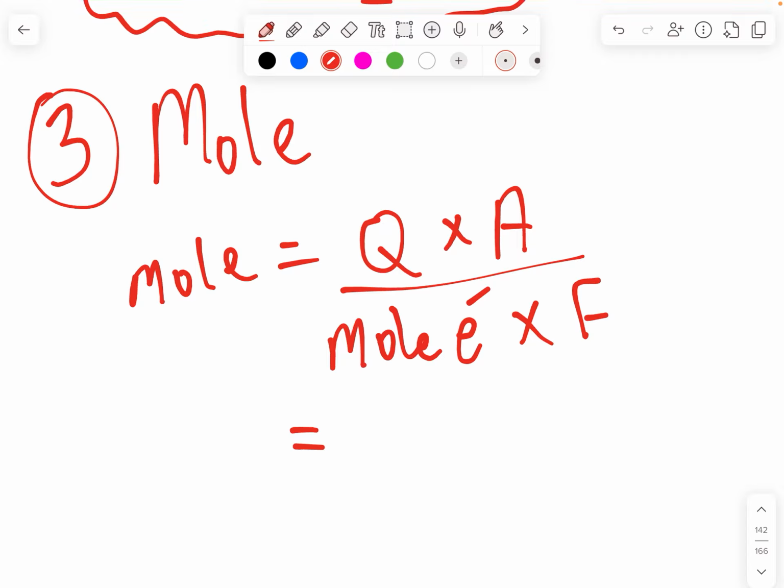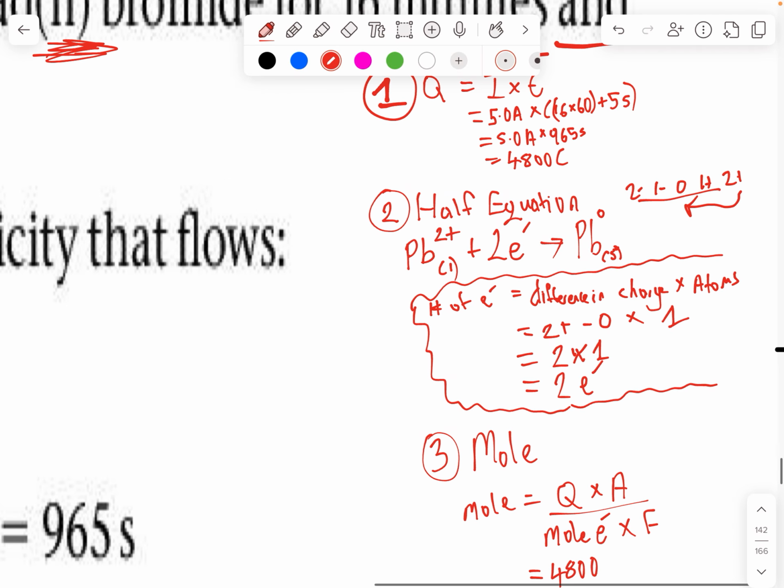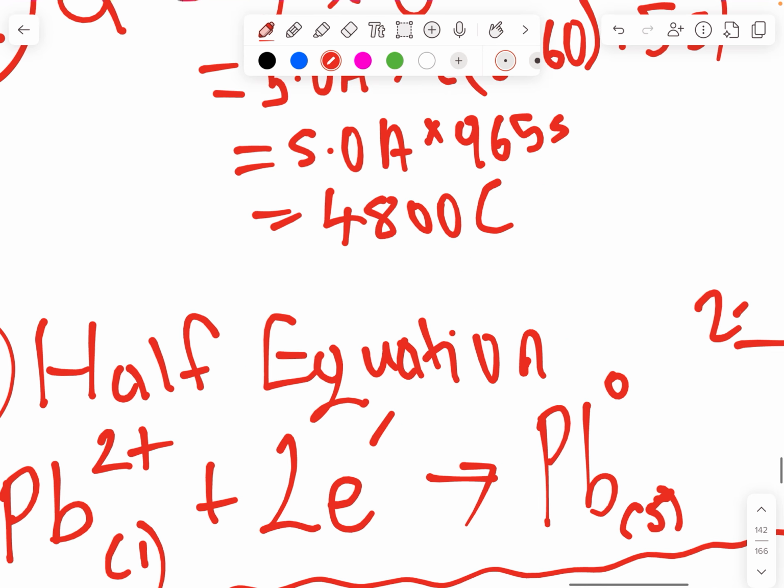That quantity was, what do we have, 4,800? How do I have 4,800? Oh, I think I know where I went wrong. This is why it's important to write your formulas. Yes, it's 4,825. I'm going to correct myself from earlier.